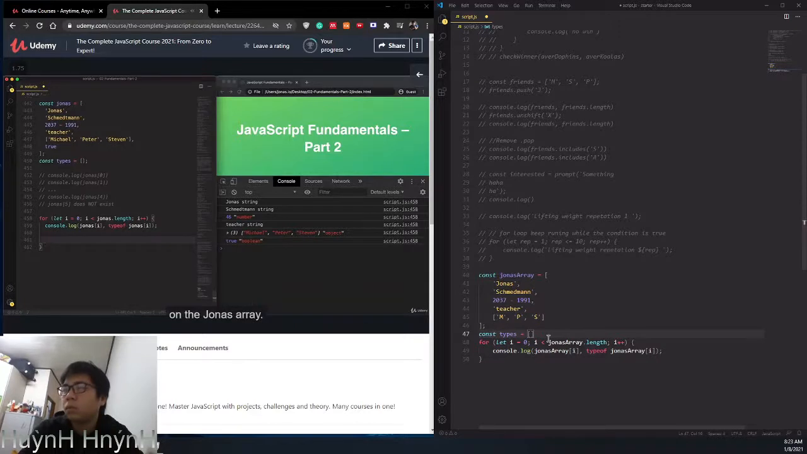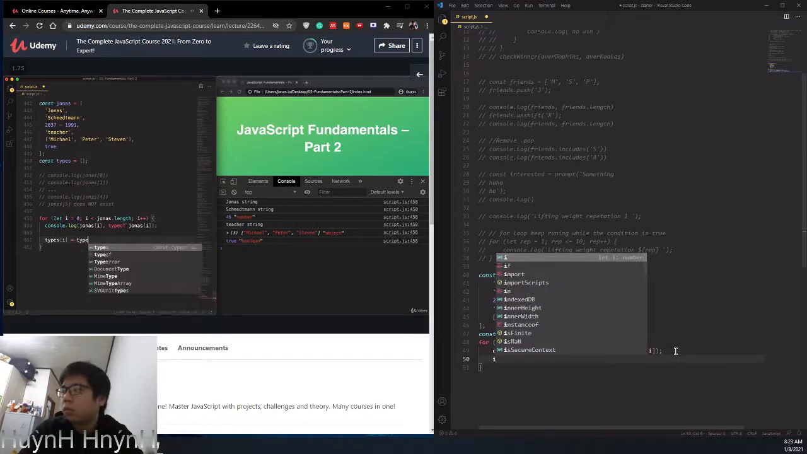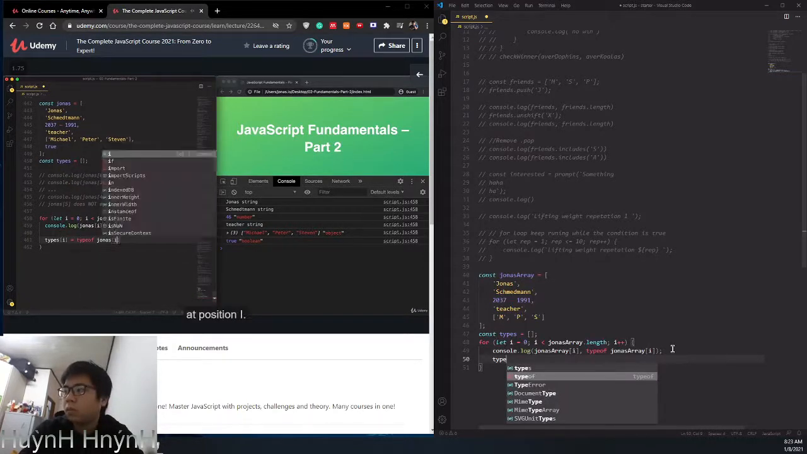And so now we have to go here to the same loop, because this new array types will be based on the Jonas array. So it's going to have the same length, and so we can use the exact same loop that we used to read data from the Jonas array, also to construct this new types array. So let's say types at position i should be equal to typeof jonas at position i.